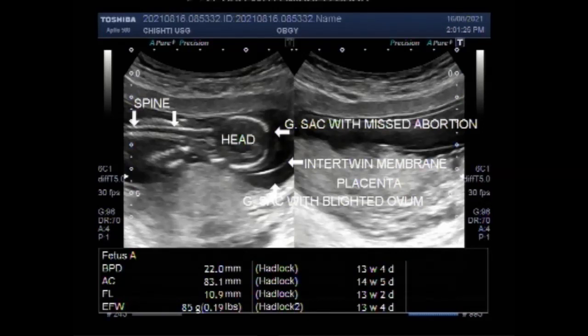The fetal pole is usually identified at 6.5 weeks with transabdominal ultrasound imaging and at 6 weeks with transvaginal ultrasound imaging, although it may not be seen until 9 weeks in some cases. When the fetal pole measures 7 mm or more, a fetal heartbeat should be detected.